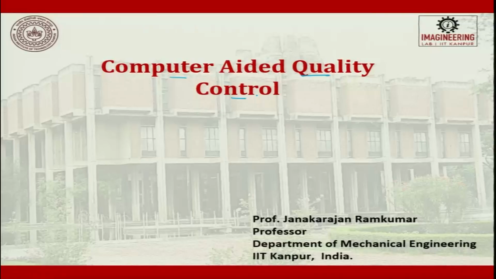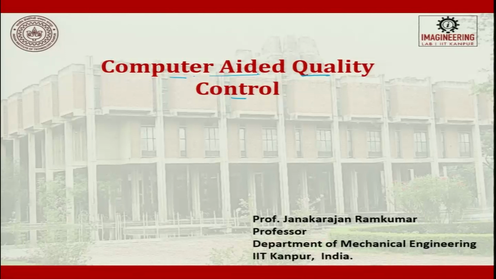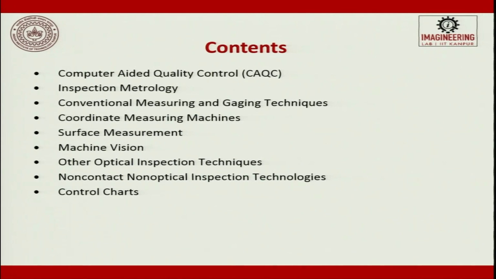What was done earlier manually is now going to be done by the use of a computer, and when a computer is used, the data which is digitally stamped is stored in records. So, now this is the next topic of our discussion, computer aided quality control. In this lecture, we will see the following content.